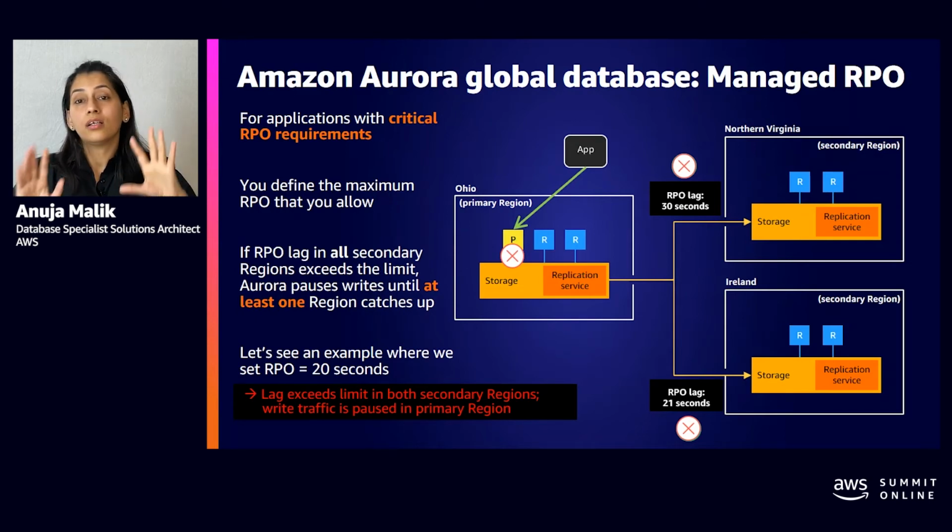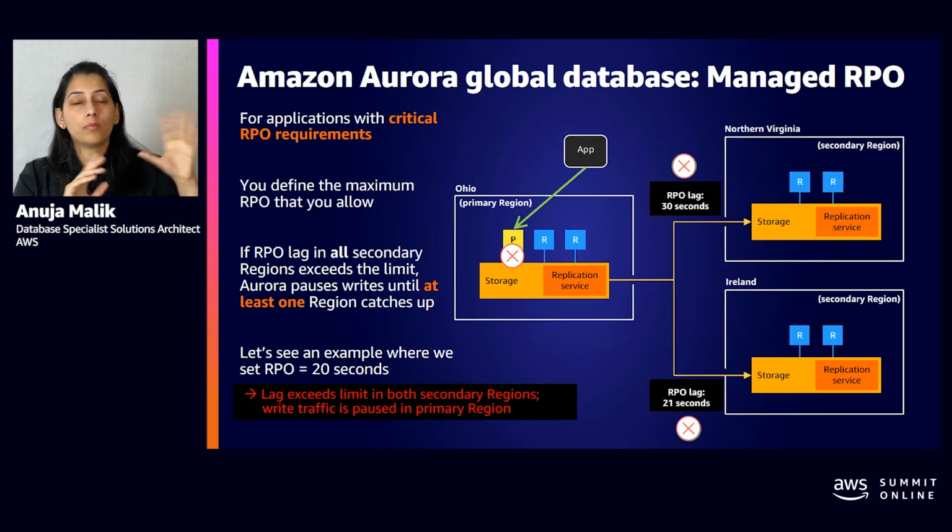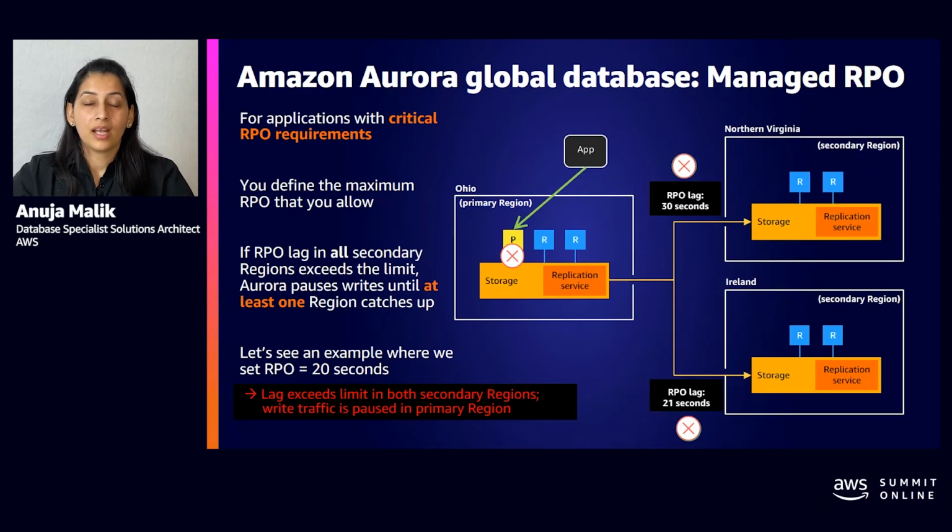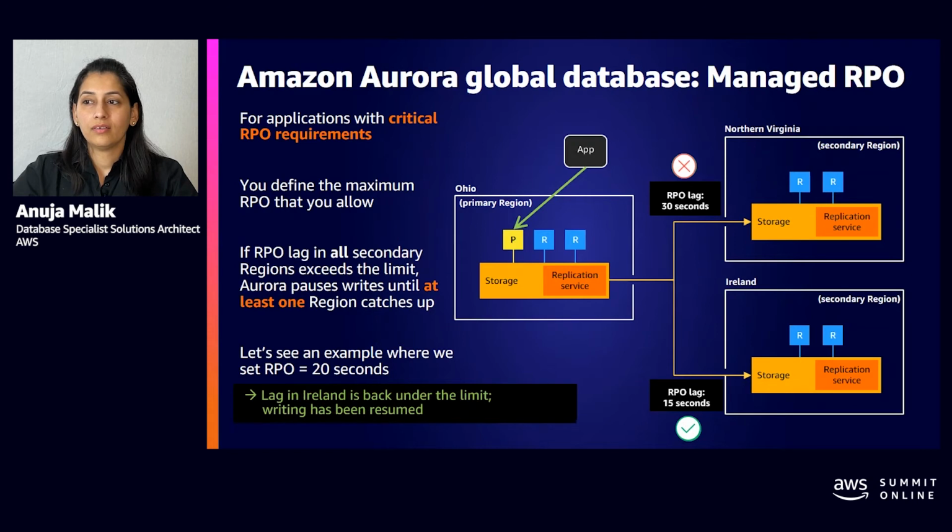So to make it clear, the read-only workloads, the reports, will still continue, but any attempt to make any changes will be paused. And managed RPO will allow transactions to start processing again on the primary node when any of the secondaries is within the range of your defined RPO. So as soon as my Ireland region comes into the 15-second range, it goes green again.